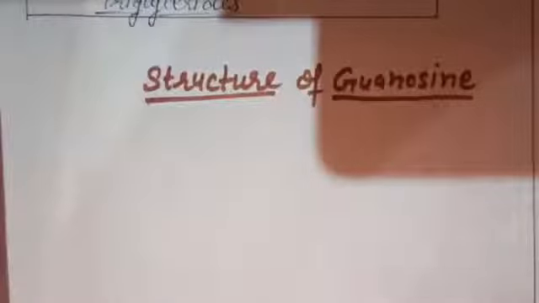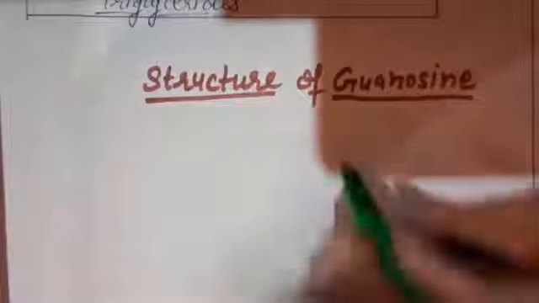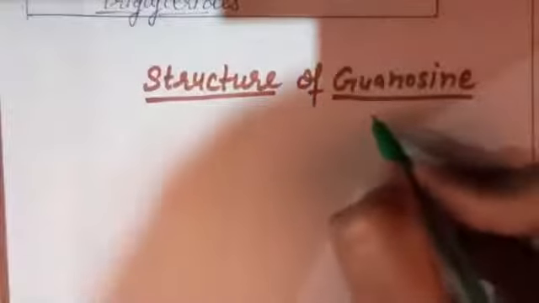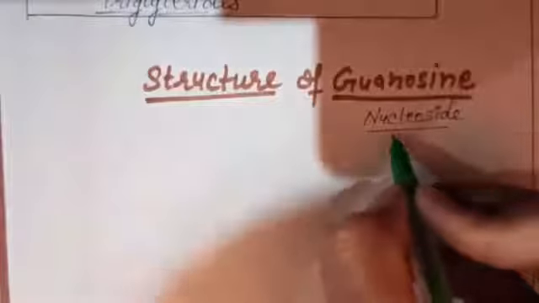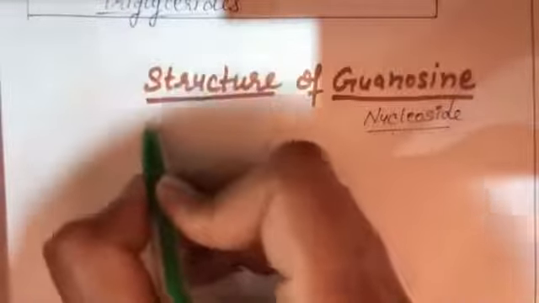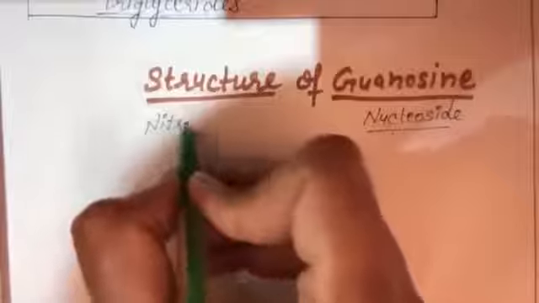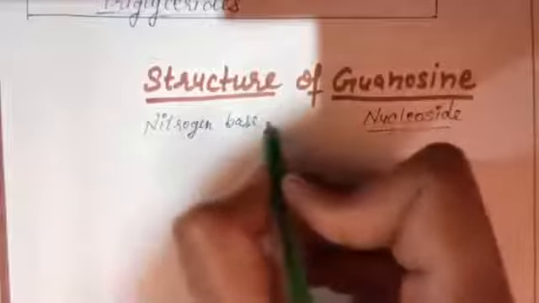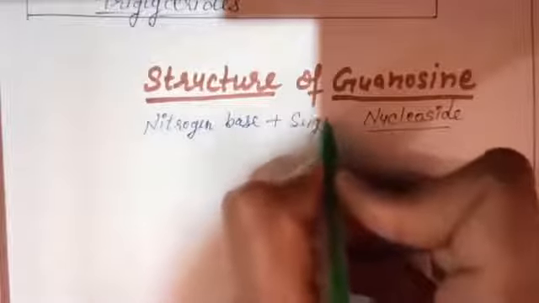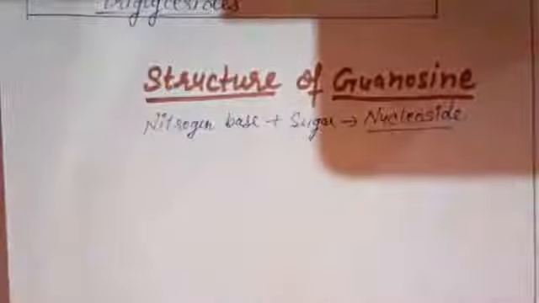Next question that I gave in homework was the structure of guanosine and guanylic acid. So let's discuss the structure of guanosine first. What is guanosine? This is a nucleoside. And how is the nucleoside formed? By combination of a nitrogenous base, or you can say nitrogen base, and sugar. The sugar can be ribose sugar or deoxyribose sugar here.